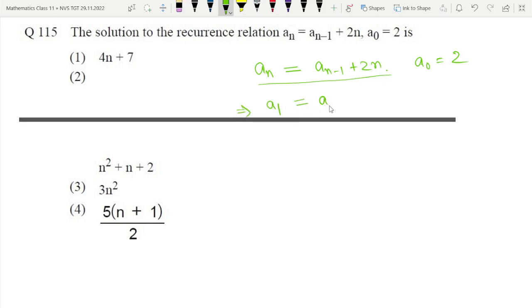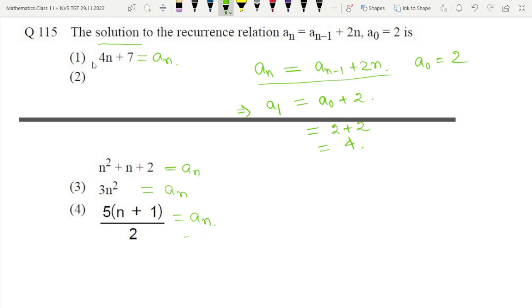So a1 is equal to a0 plus 2. Now the value of a0 is 2, so 2 plus 2 is equal to 4. Now the solution of the recurrence relation, that means an, is one of these four options. Which relation is correct?